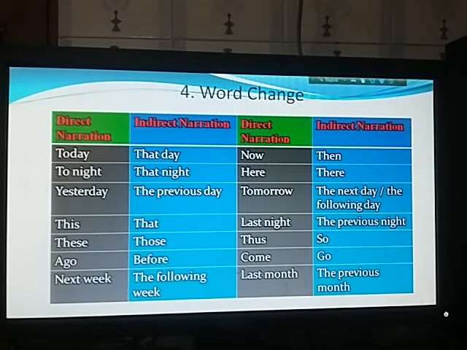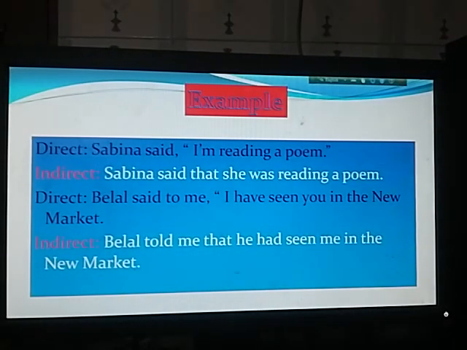Okay, keeping these four rules in mind, we can now change the form of narration, or we can apply those rules in the narration change. For example, Sabina said, "I am reading a poem." So how can we change the form of narration? Sabina said that is used as conjunction in order to remove inverted commas. Sabina said that I am reading a poem.